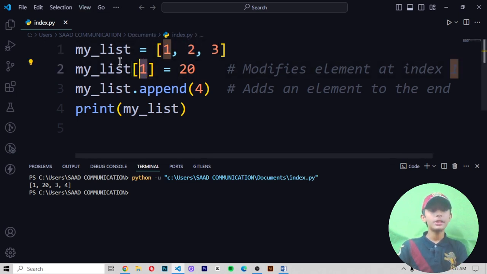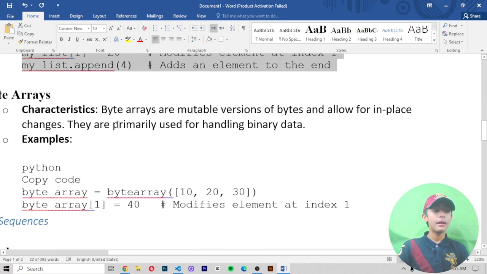So at index 1, I write 20, so the 2 changes to 20. Then I write append. Append means add, and here I am adding the number 4 to the end of this list, and it is added. Here you can see it. Like that you can do it.